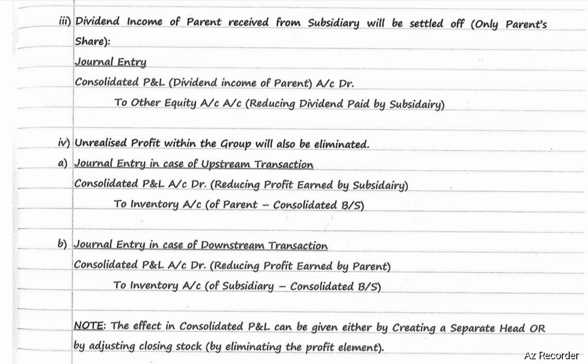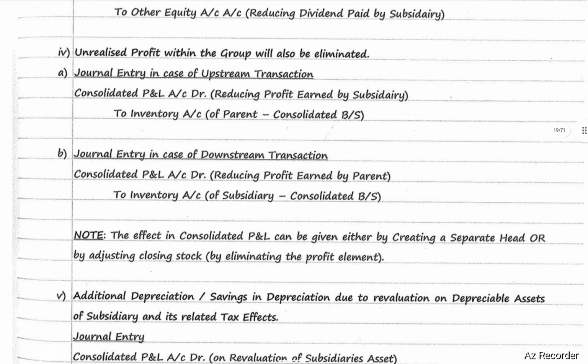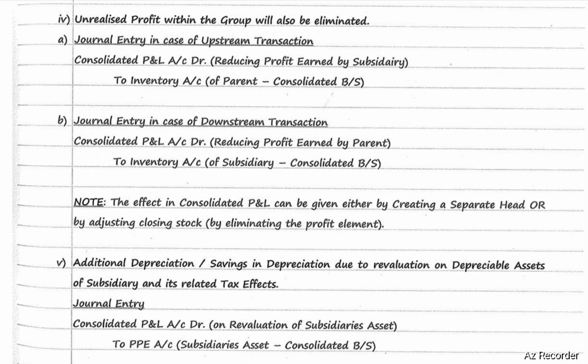Next, unrealized profit within the group will also be eliminated. Journal entry in case of upstream transaction: consolidated P&L account debit to inventory account. Consolidated P&L reducing profit earned by subsidiary, inventory of parent which is present in consolidated balance sheet.